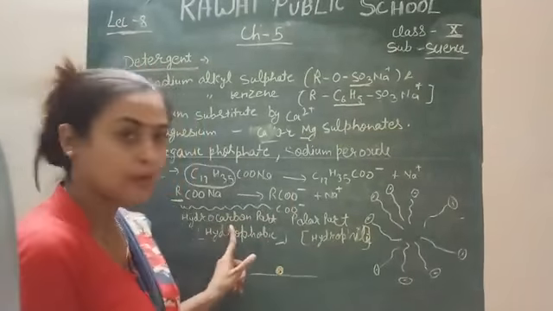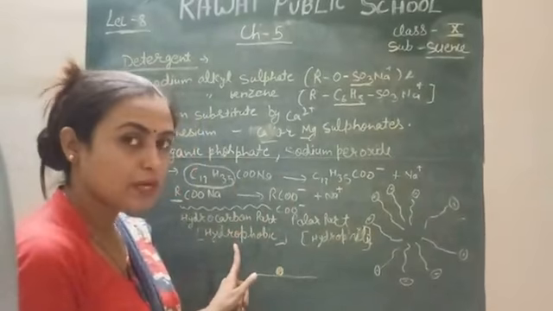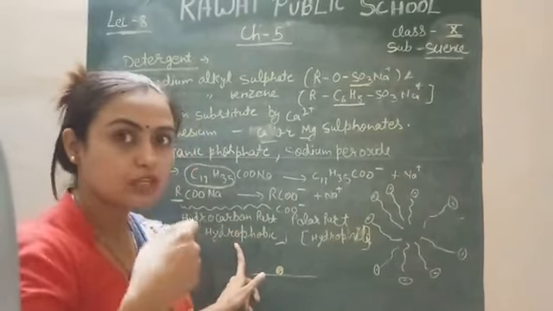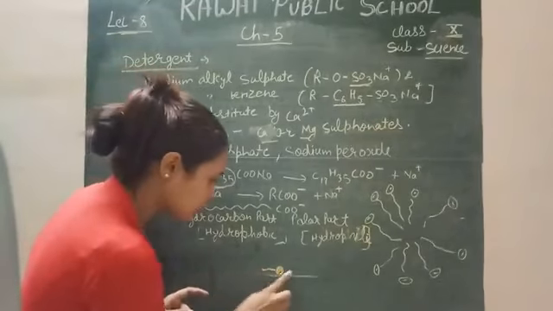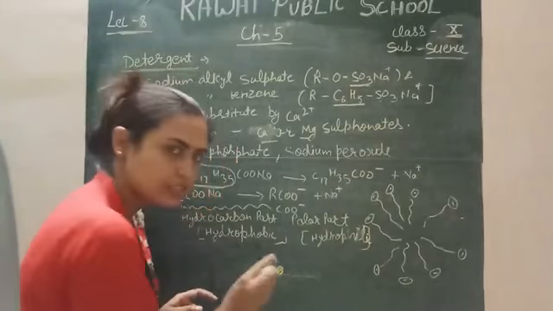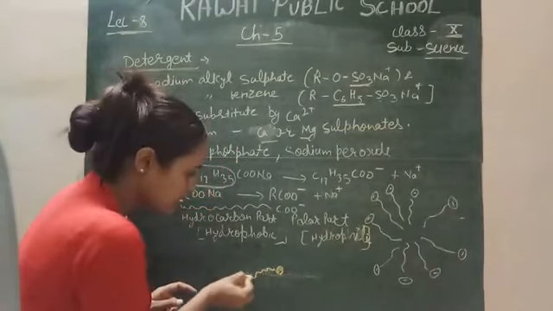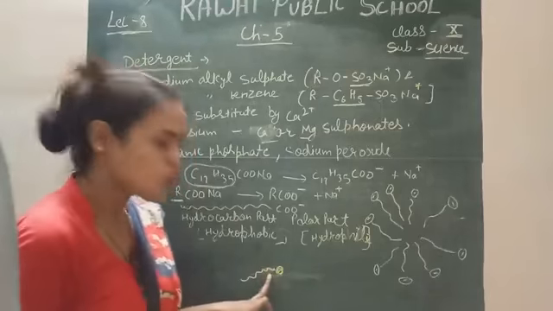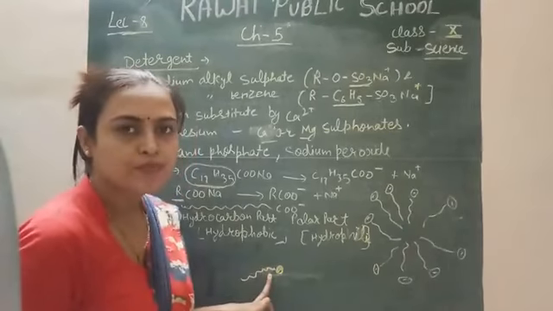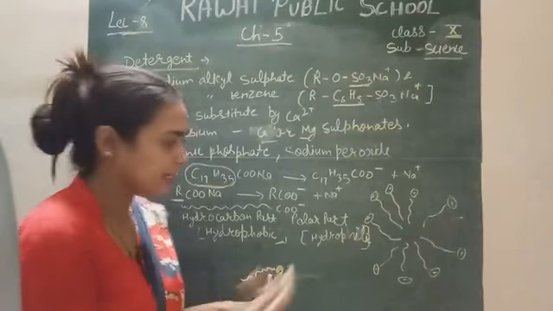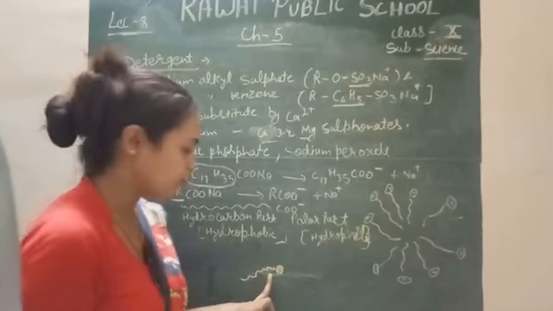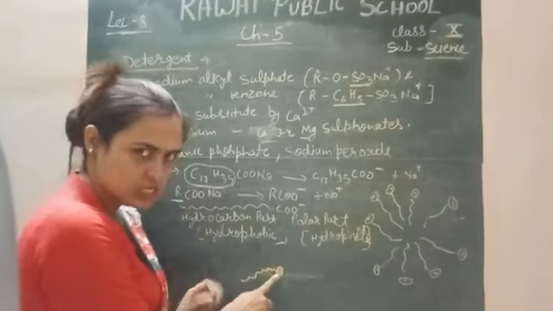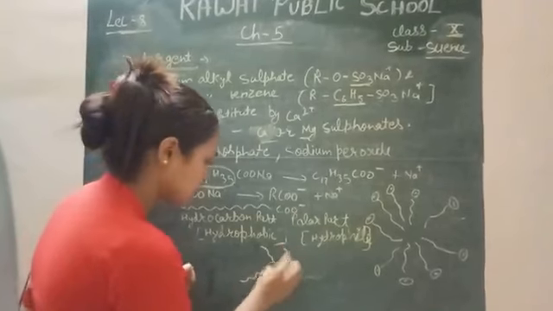The hydrocarbon or hydrophobic part of the detergent makes a bond with the grease or stain on the surface of your cloth. This attaches to the stain, because this is not dissolved in water. Only the tail part or negative part is dissolved in water. So it is attached to this stain like this,